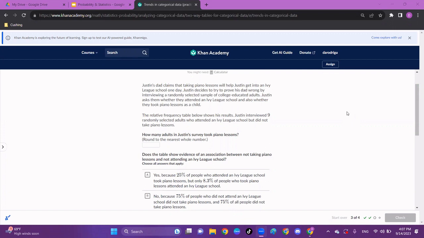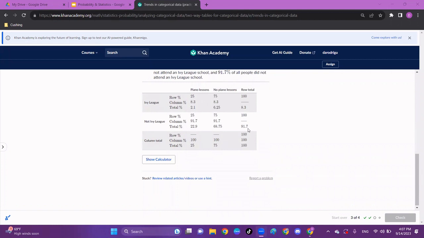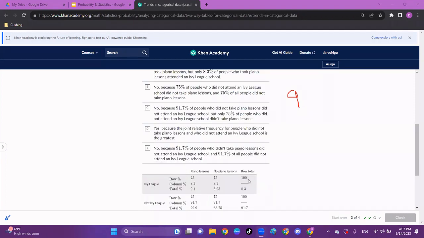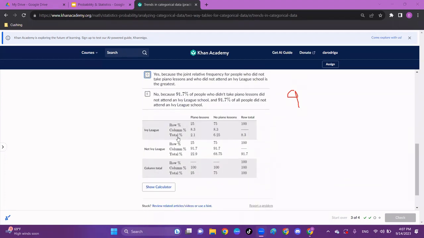Okay, interviewed 9 randomly selected adults who went to an Ivy League school but did not take piano lessons. Okay, so having done these questions before, don't be tricked up here. So the number 9, that's not the people who went to an Ivy League school. That's not the total. That's the number of adults who attended an Ivy League school but did not take piano lessons. So that's a very specific part of the table that we're going to look at here. So I know that 9 is going to represent what number? It's the Ivy League people that, let me look back just to make sure I have this right. I think Ivy League, no piano. Justin interviewed 9 randomly selected students who attended an Ivy League school but did not take piano lessons.